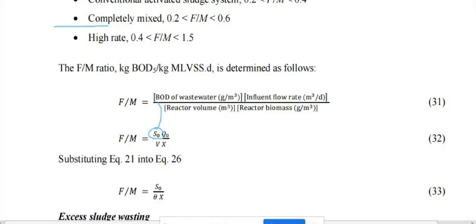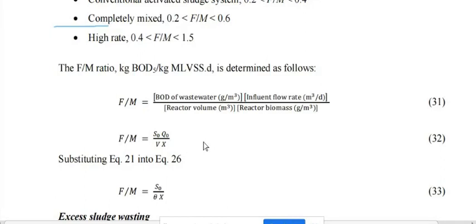Then Q is the influent flow rate. V stands for the volume and X stands for the reactor biomass, meaning the microorganisms present. So we can write F by M as the ratio of S0 into Q0 upon V into X.